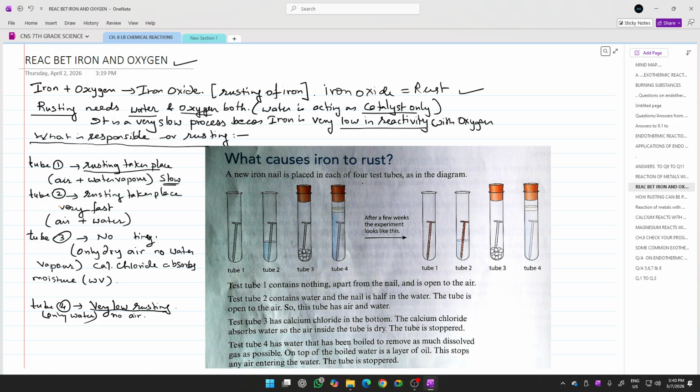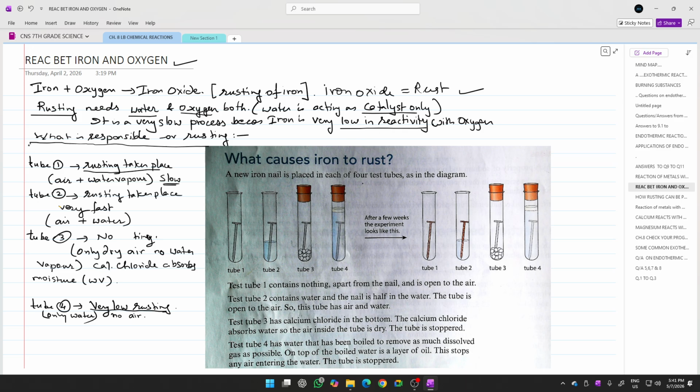In the reactivity series, iron comes very low. So it is the least reactive metal. Magnesium is slightly more reactive than iron, and sodium and potassium are highly reactive. So iron, being very low in reactivity, will not combine vigorously with oxygen, and therefore this process of rusting is a very slow process.